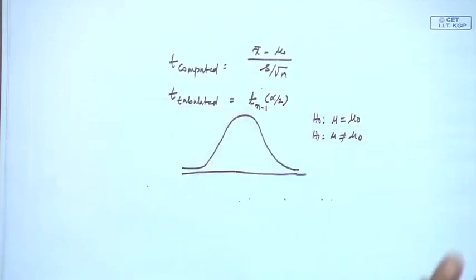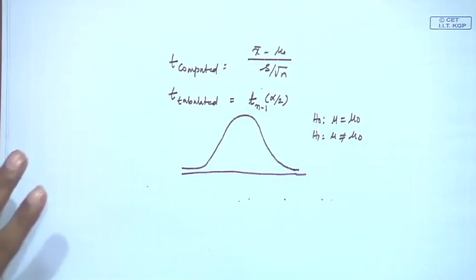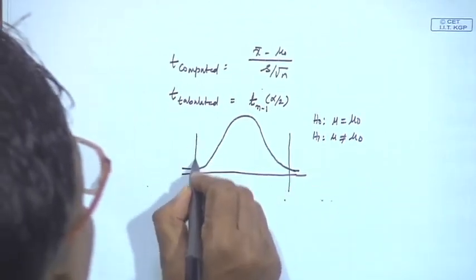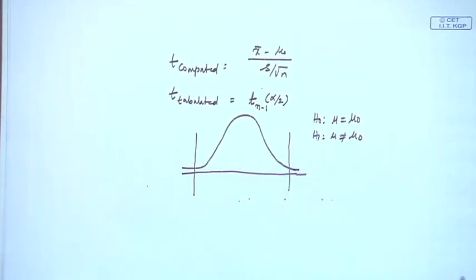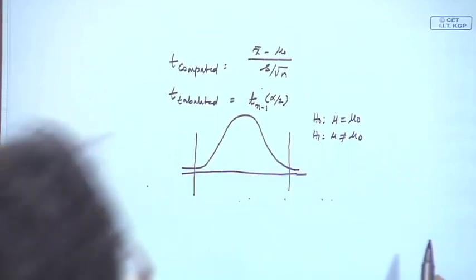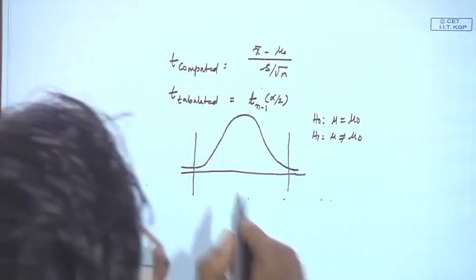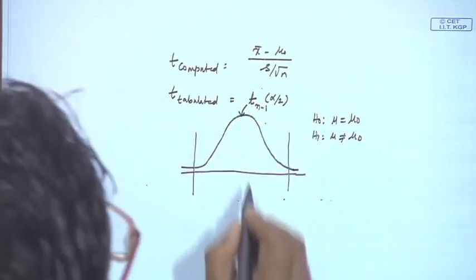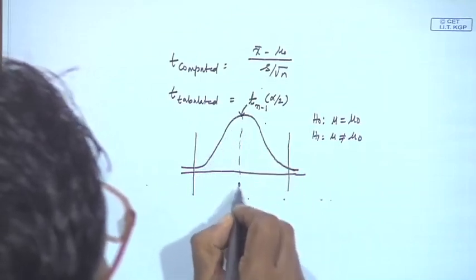That means both sides are open for you. So, if it goes this side or this side beyond this level, you are not accepting, but rejecting the null hypothesis. Okay. So, this is your T distribution and the mean value will definitely be 0.